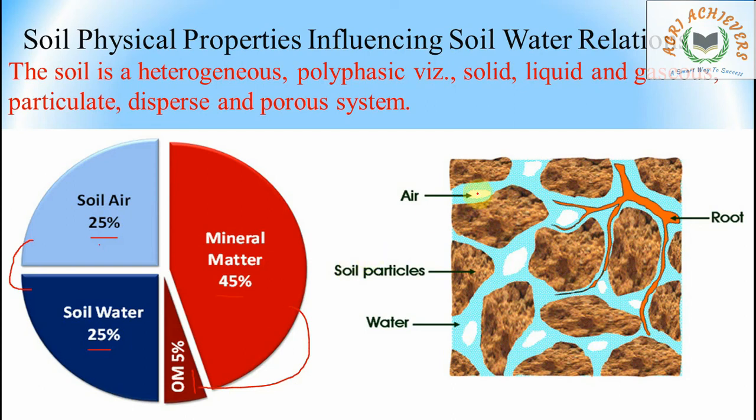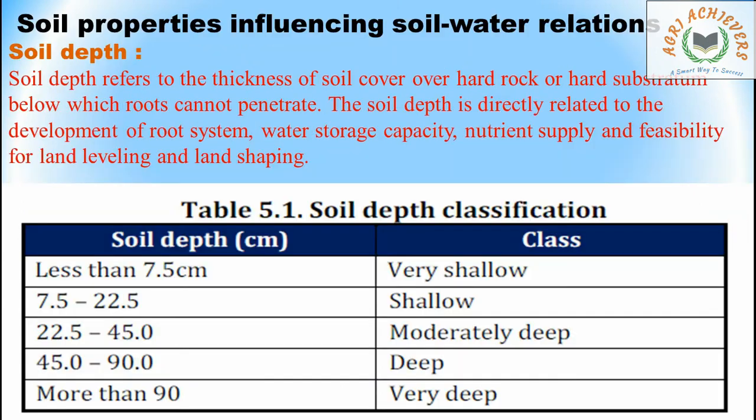And here see, this is soil air. In this diagram they show air, and these are the soil particles, and this is the water, and these are the roots of the crop or plant, whatever it may be. This is the structure which is there in the soil.